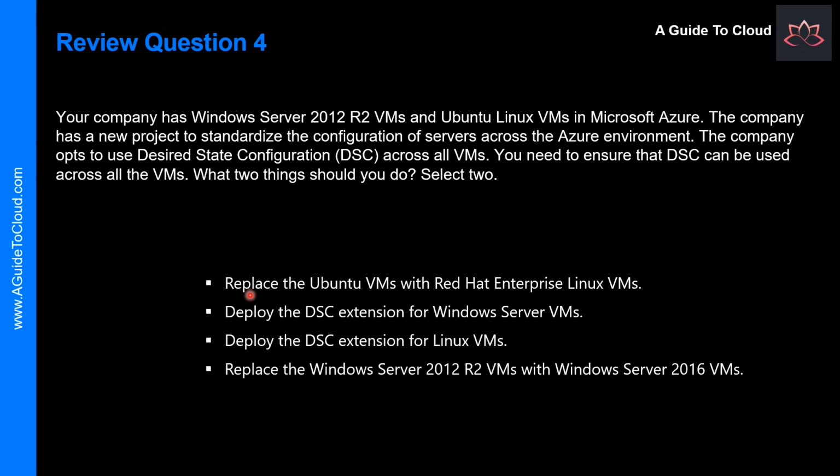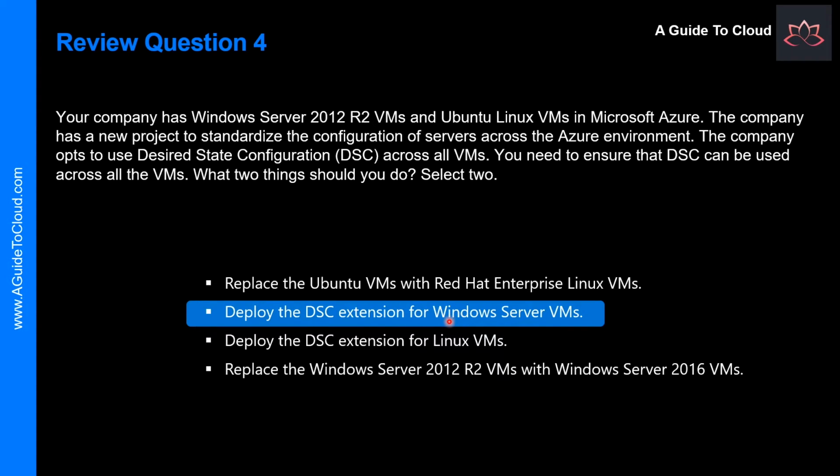Select two. So, is it going to resolve by replacing the Ubuntu VM with the Red Hat VMs? Definitely not. Is it by deploying DSC extension on Windows Server VM? Absolutely correct. And at the same time, because you have Windows Server and Ubuntu VMs, you need to deploy DSC extension for Linux VMs as well. So the DSC is available for Windows Server and Linux-based VMs. In this scenario, you just need to deploy the extension to the existing VM to start using DSC.